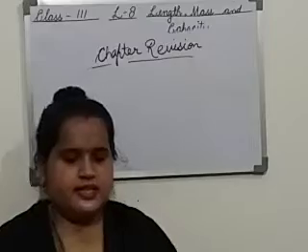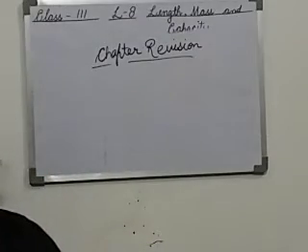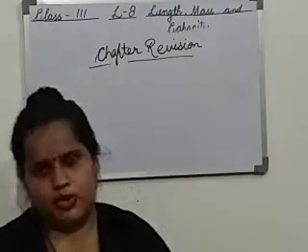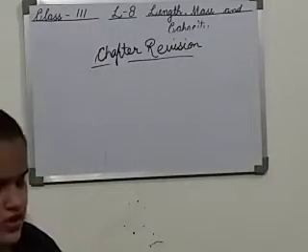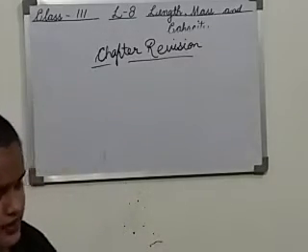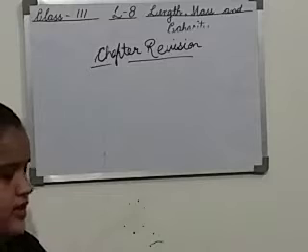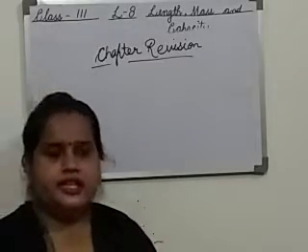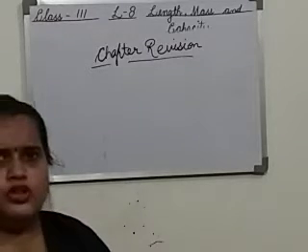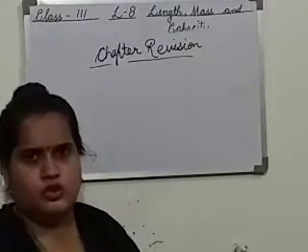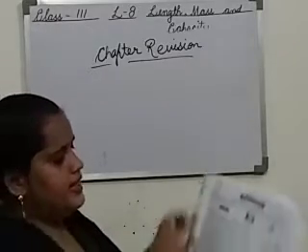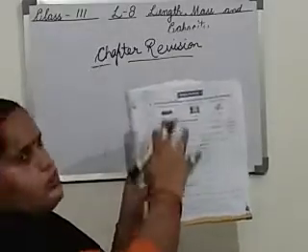Now in chapter revision, A question you have to do in the book, B question again in the book, and C question in the book. Then D, E, F, G. In D, 2 parts are there. In E, again 2 parts. In F, again 2 parts. And in G, there are 5 parts. In D, the part which I have given in the PDF to do in the copy, only that part you will do. Whichever part I have written, the same part you have to do in the copy. But A, B and C, all 3 questions you will do in the book.